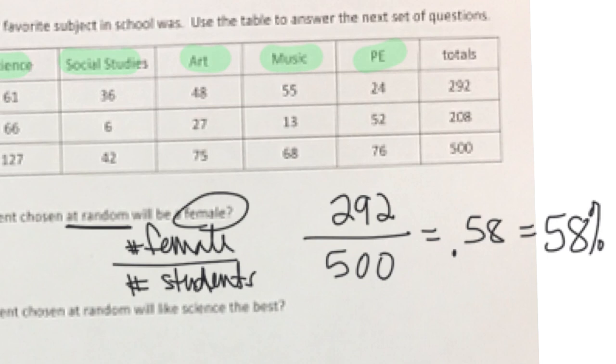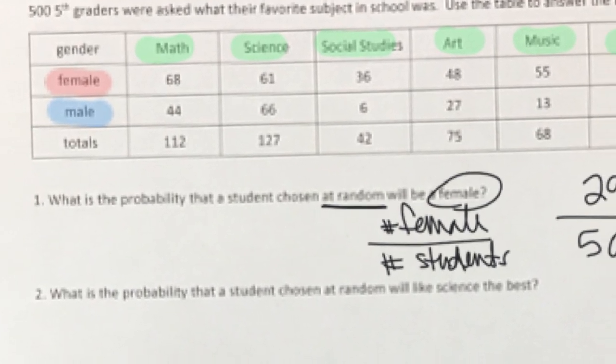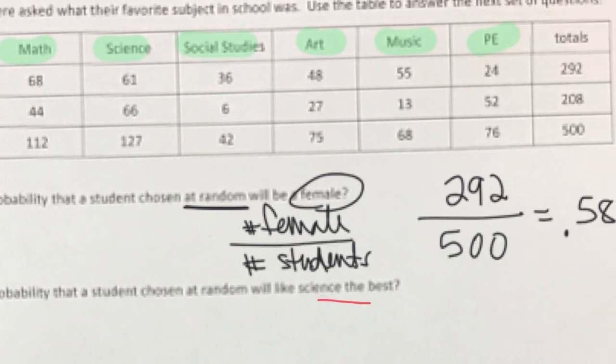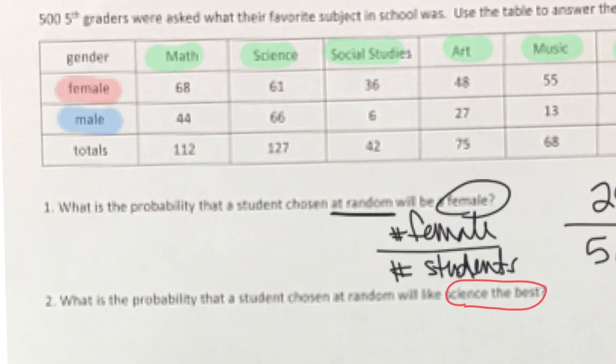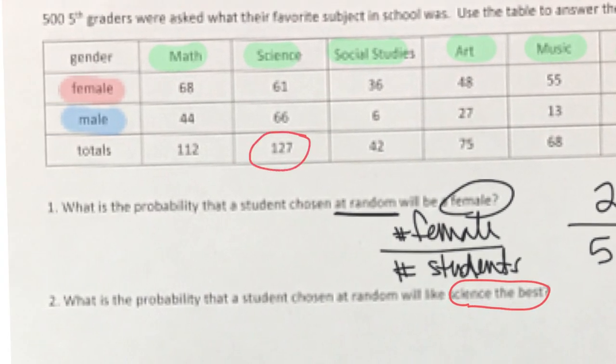Okay, so that's probability. Let's see, a student at random will like science the best. So how many students like science? 127 students like science. It doesn't say girl students or boy students. It says total students that like science. There are 127 kids that like science out of 500 kids, right?